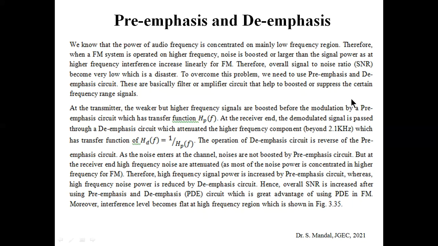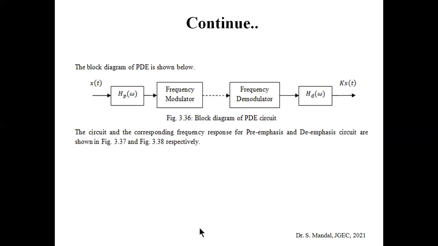You can see that SNR can be improved in two ways: either we increase the signal power, or we reduce the noise power. Using the pre-emphasis circuit, we are increasing the signal power, and using the de-emphasis circuit, we are reducing the noise power. So overall the SNR increases significantly after using the pre-emphasis and de-emphasis circuits, and that is the great advantage of using PDE in FM. By using PDE, we achieve a flat interference curve. That is the main advantage of pre-emphasis and de-emphasis circuits.